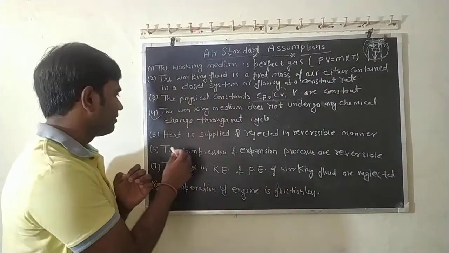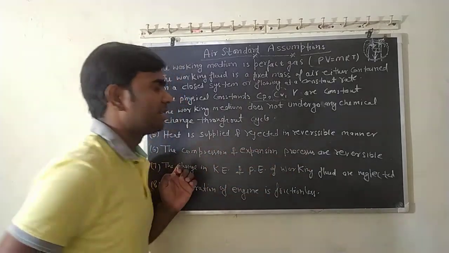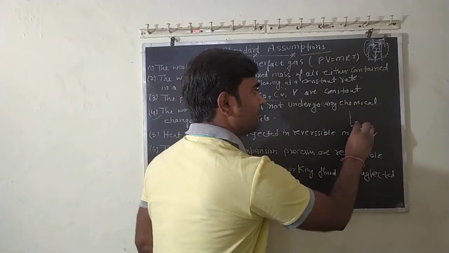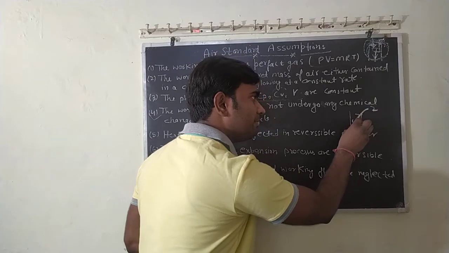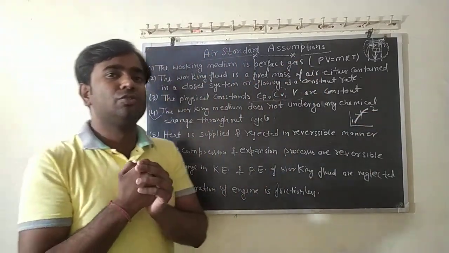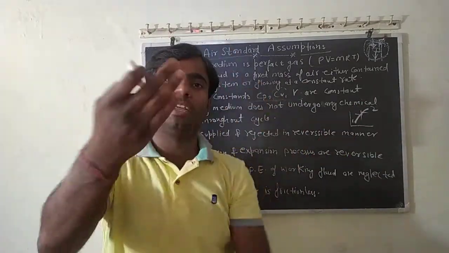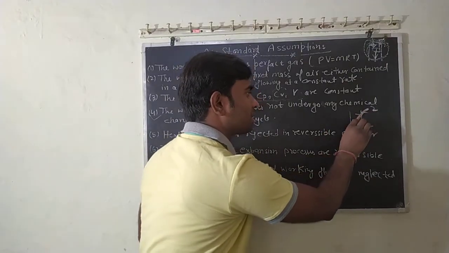What is the next assumption? The heat is supplied and rejected in a reversible manner. In a reversible process, when we go from state 1 to 2, it will return to its same state by following the same path. There is no interaction between surroundings and system. So we are assuming all the processes are reversible.